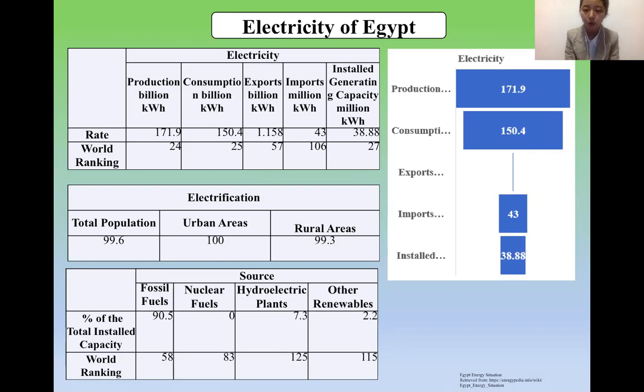The last one is installed generation capacity, which is 38.88 million.